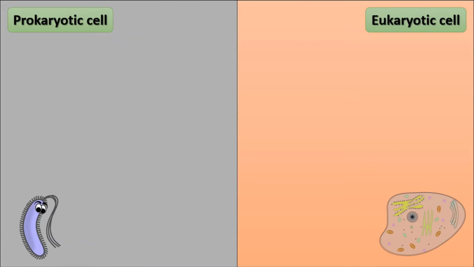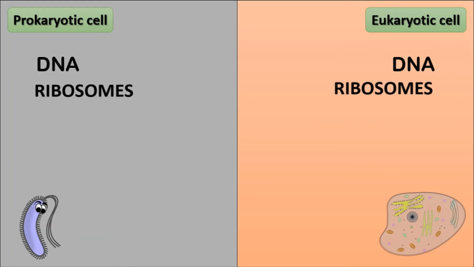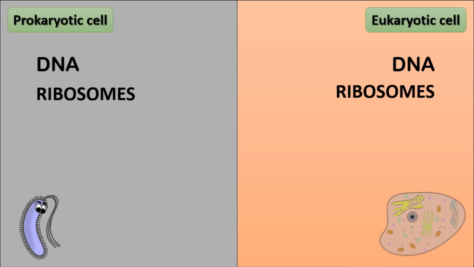Moving further to the similarities between the prokaryotic cell and the eukaryotic cell. So let's see the similarities. The very first similarity is that both types of cells have DNA, which is deoxyribonucleic acid. The second very important one, both types of cells and organisms have ribosomes. In the further topics and videos, we will cover what cell organelles are. So a quick gist, a cell organelle is a tiny organ which is present within the cell.